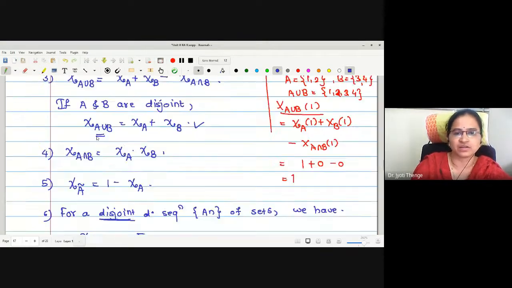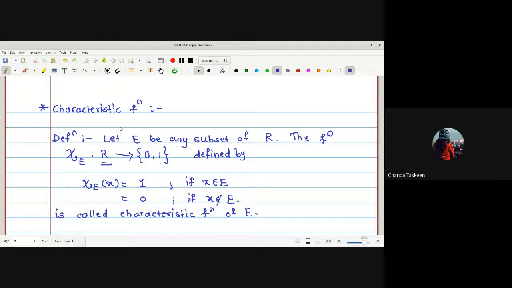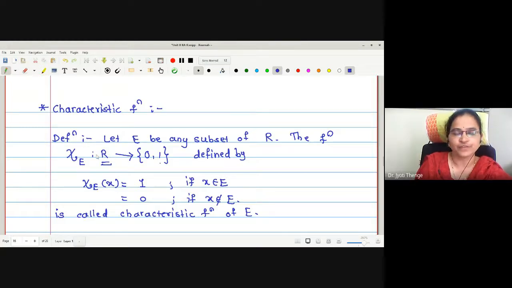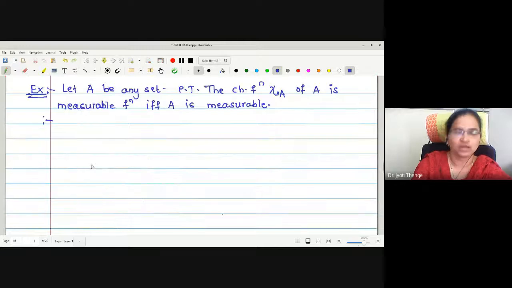Actually, this characteristic function is defined on the set of real numbers. What about the set of real numbers? Measurable, or not? Yes, ma'am. This is measurable. Therefore, the first condition of a measurable function is true, that the characteristic function is defined on a measurable set. What remains to check? One of the statements in that proposition, among those four statements.